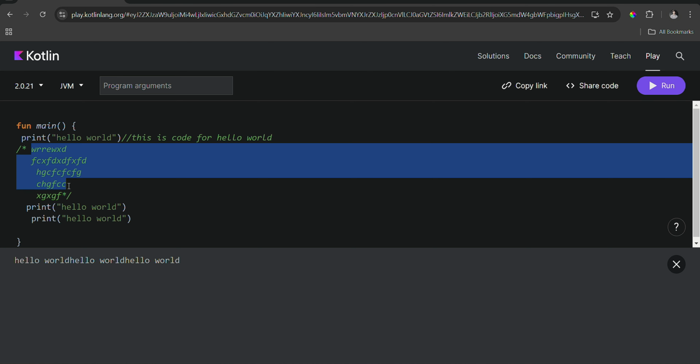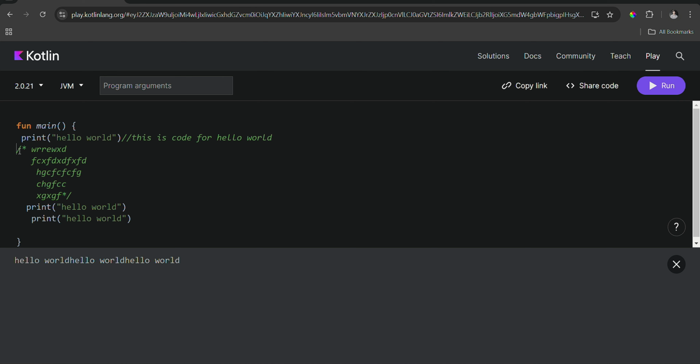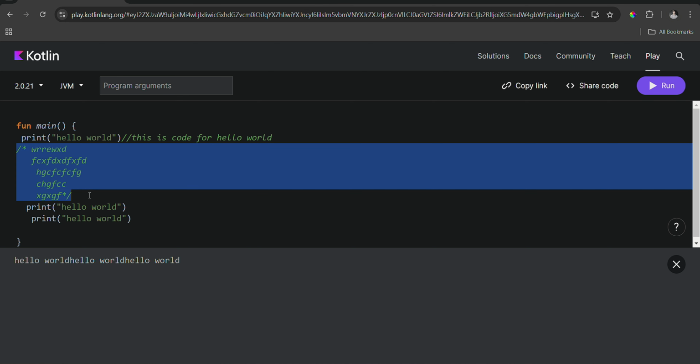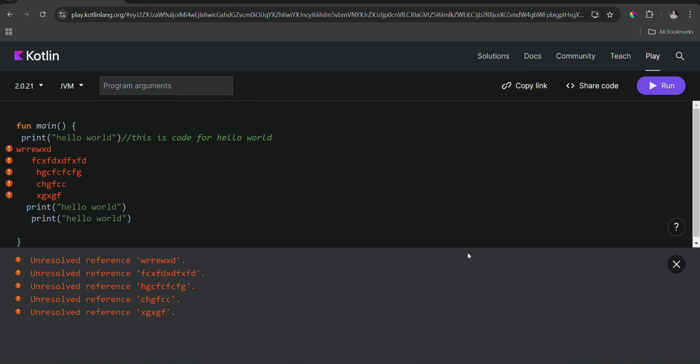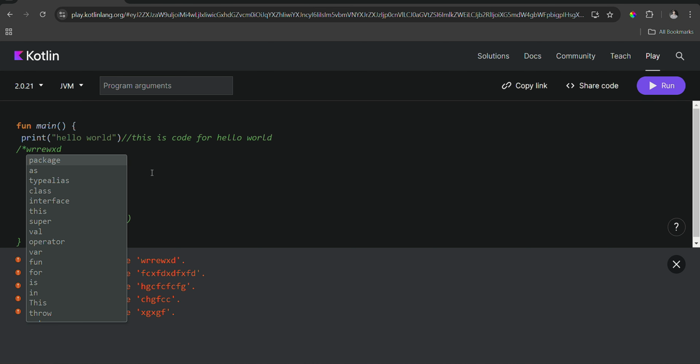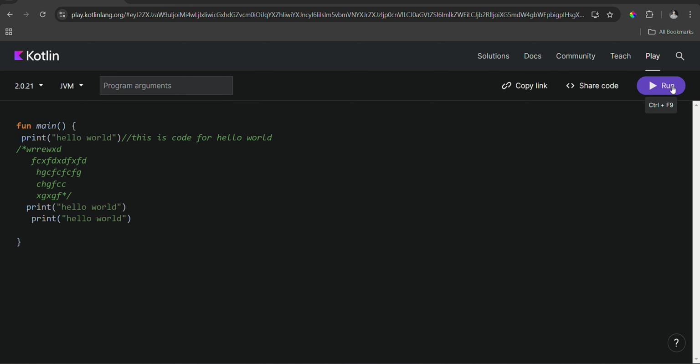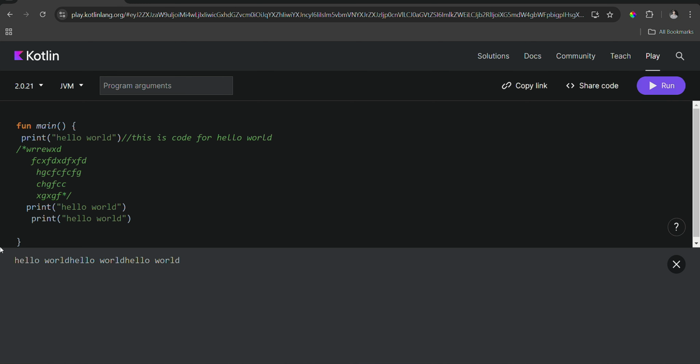Okay, and if there are multiple line comments, you can just use a slash with an asterisk, and an asterisk with a slash. So this will comment out, basically ignore, and you can run the code. Your code is still running. What will happen if I remove this? It is giving an error saying I don't know this language. So just use slash asterisk. Let us just run the code and it is working pretty fine. You can see it is working pretty fine.